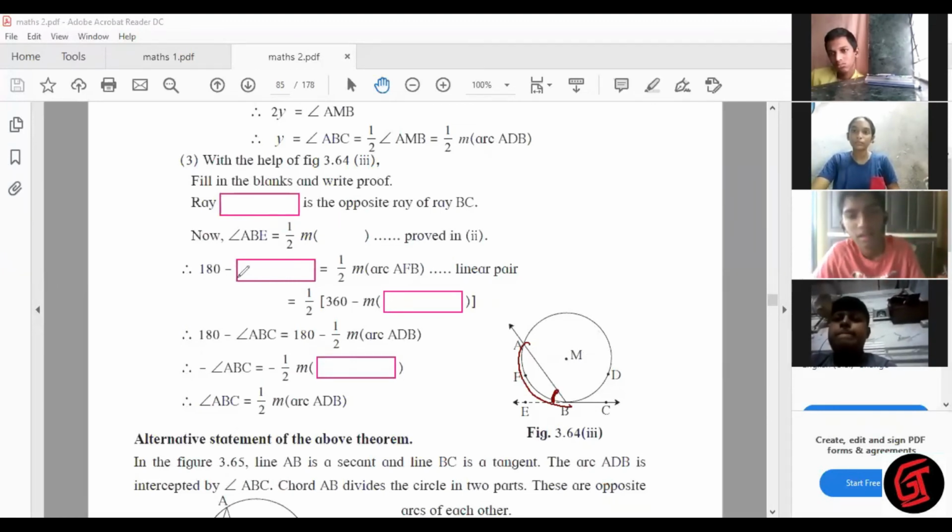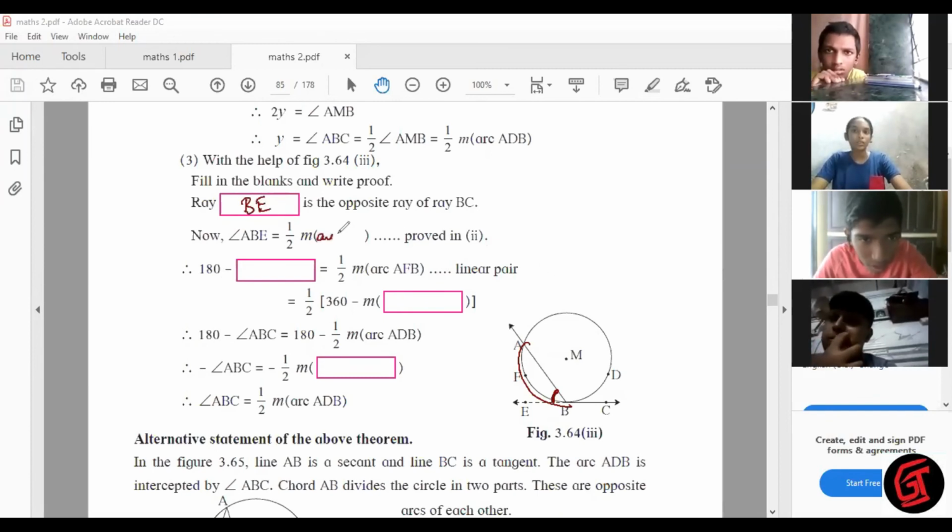Okay, so look here now. 180 minus what is equal to half of arc AFB? Can anyone tell me this? Think. This is BE. This is arc AFB. 180 minus what is equal to half of measure arc AFB? 180 minus 90, Ayush is saying. Any other answer, anyone? Think. Measure arc ADB. He's saying measure arc ADB.